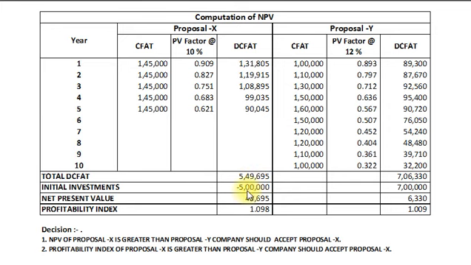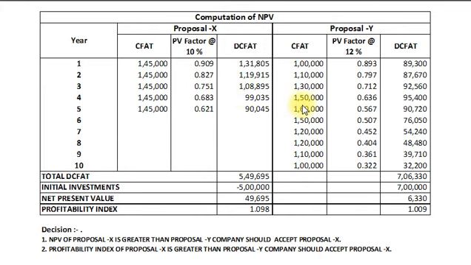5,49,695, and our initial investment of proposal X is rupees 5 lakh. So our net present value for proposal X is 49,695, that is total discounted cash flow after tax minus initial investment, and profitability index of proposal X is 1.098, that is discounted cash flow after tax divided by initial investment. So 5,49,695 divided by 5 lakh is equal to 1.098.